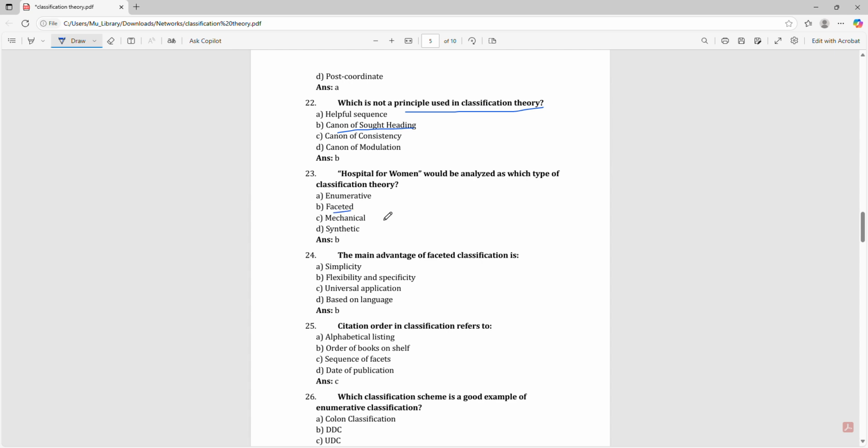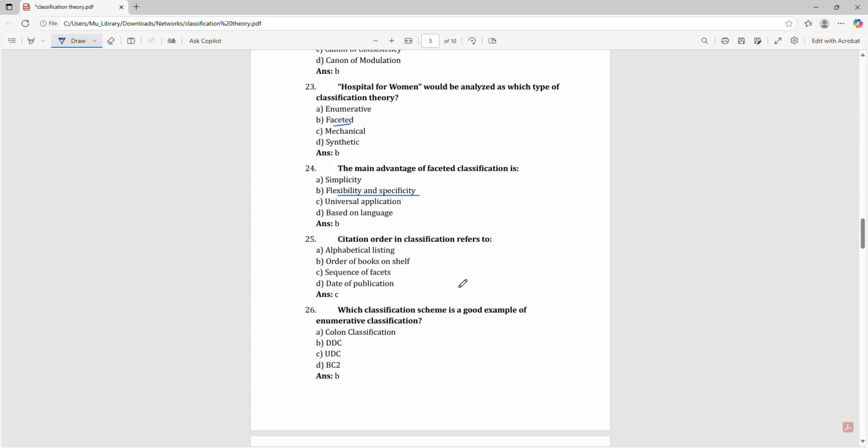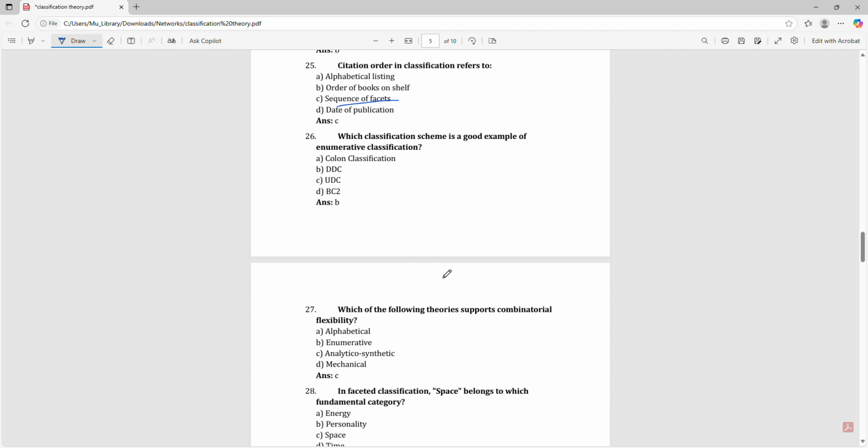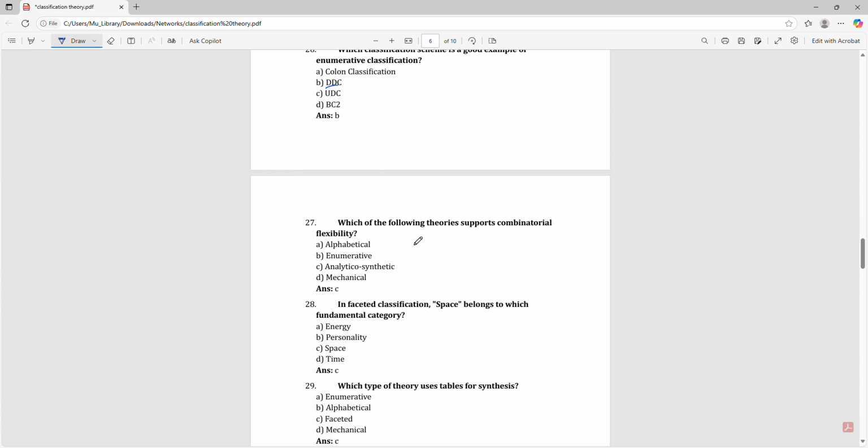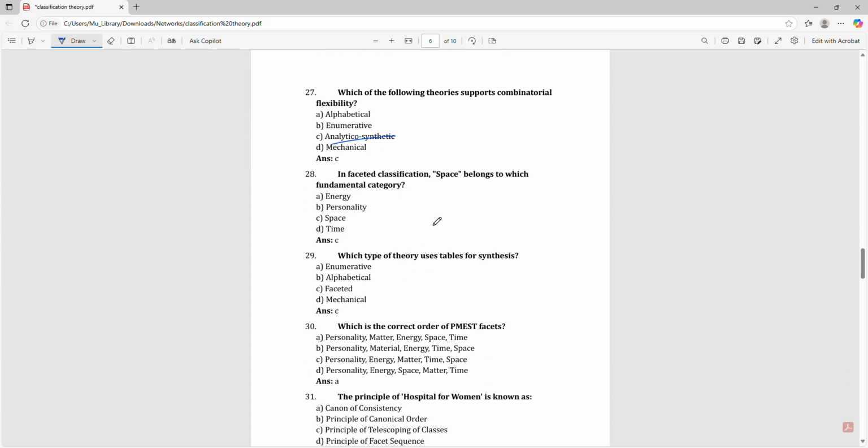It is faceted. The main advantage of faceted classification is flexibility and specificity. Citation order in classification refers to sequence of facet. Which classification scheme is a good example of enumerative classification? That is DDC. Which of the following theories supports combinational flexibility? Analytico synthetic. In faceted classification, space belongs to which fundamental category?